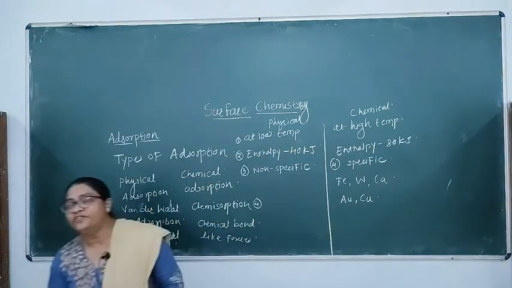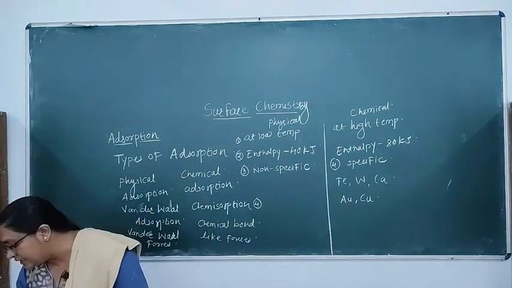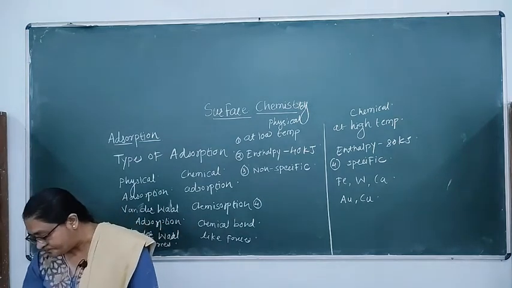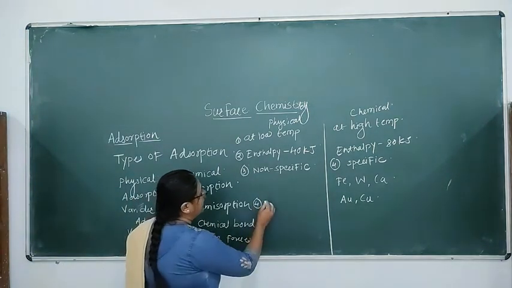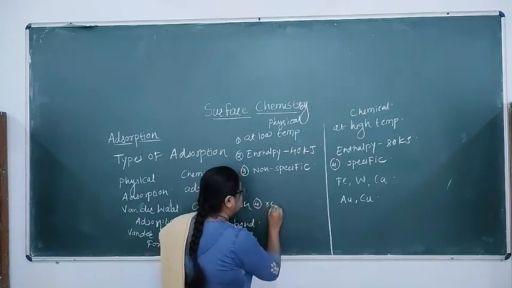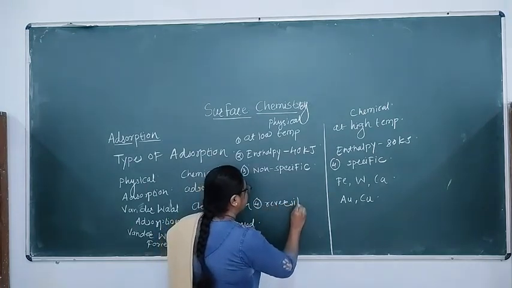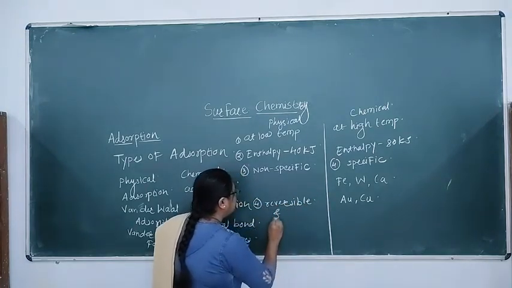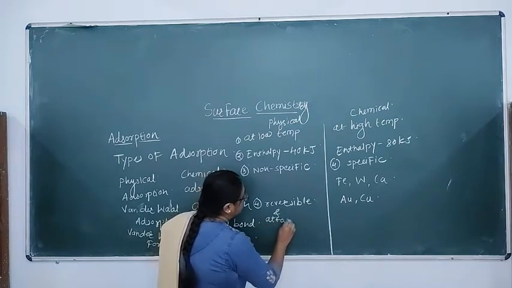The next point of difference: physical adsorption is reversible in nature and it attains equilibrium quickly.